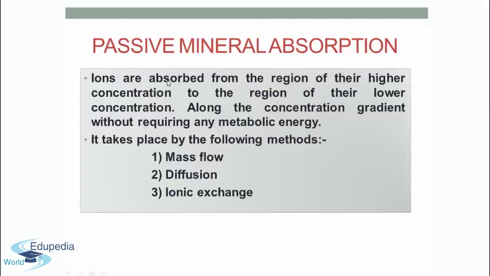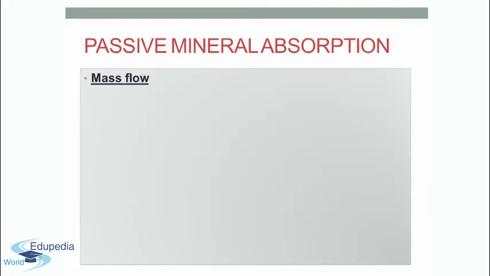First of all, understand this, that passive mineral absorption takes place from the region of higher concentration, which is in the soil, to their lower concentration, which is in the cell, and it occurs along the concentration gradient and it does not require any metabolic energy. That is why it is called passive mineral absorption. Now let us see what are the three methods used in passive mineral absorption. The first method is mass flow.